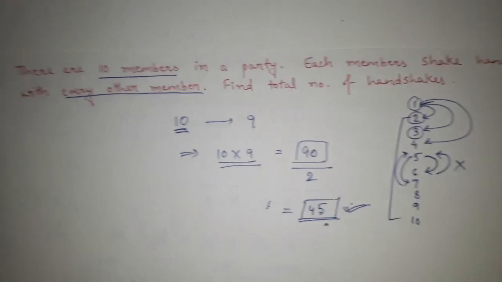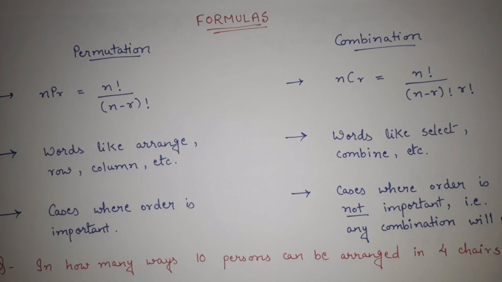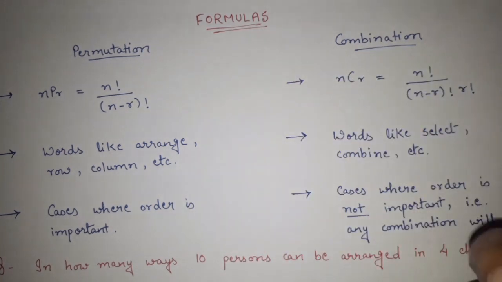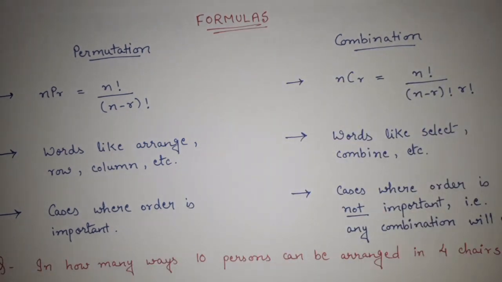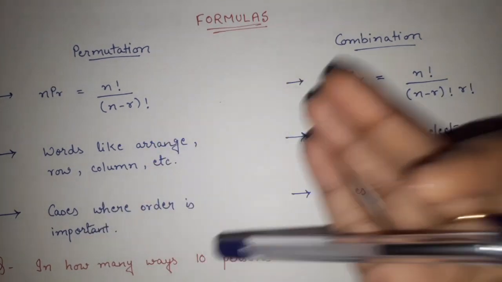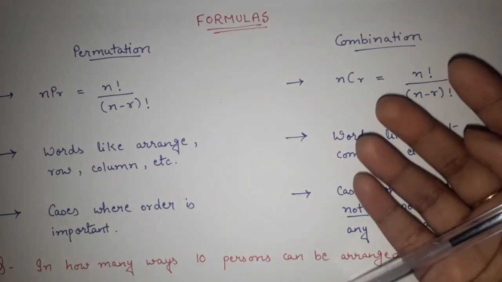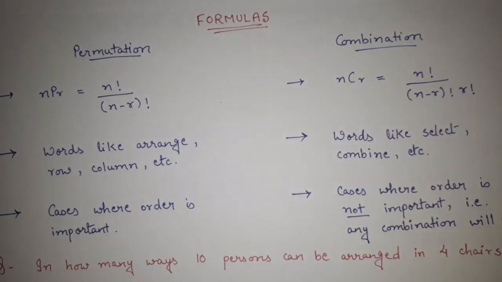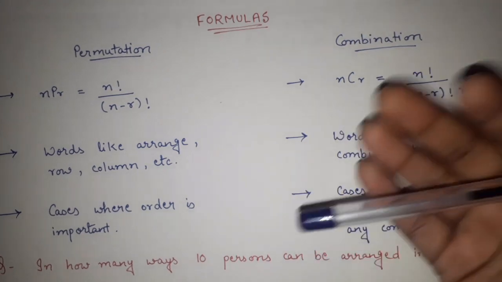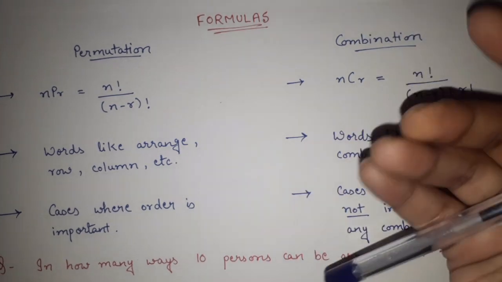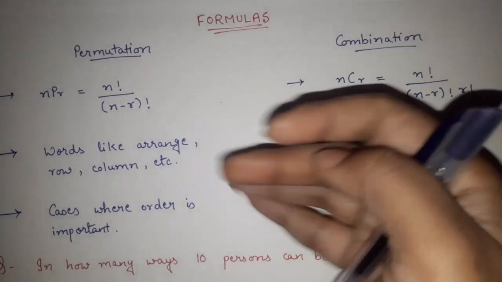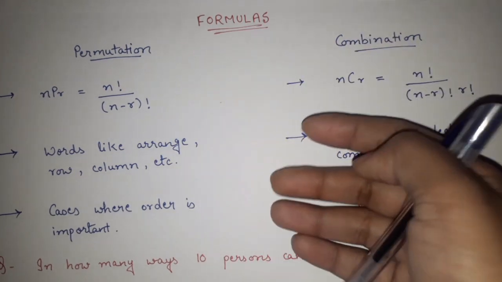Now let's see another question. So guys, we have seen plenty of examples where without using any formula, just using our logic, we have solved the questions. I have shown you that way because that way is really going to be helpful in your exam, because in most of the examples without going into the complications of any formula, directly we are able to find out the answer in a very quick way, if you understood all the examples that we have discussed till now, right? But there are again certain questions for which if you know the formula, you will be able to answer them very quickly. So for that, let's see formulas of permutation and combination, and let's see some questions based on this.